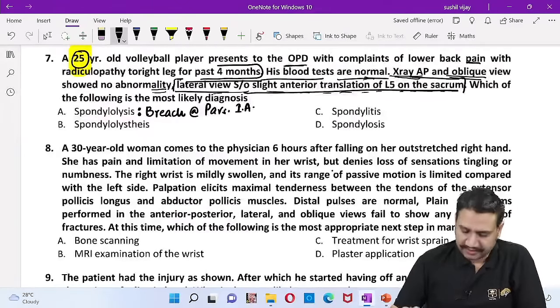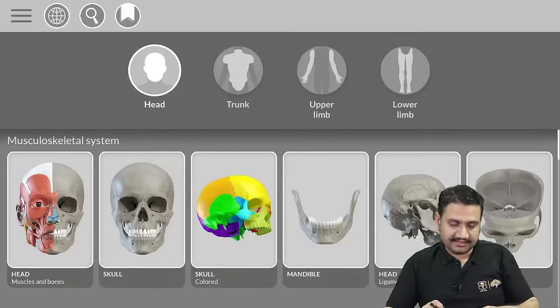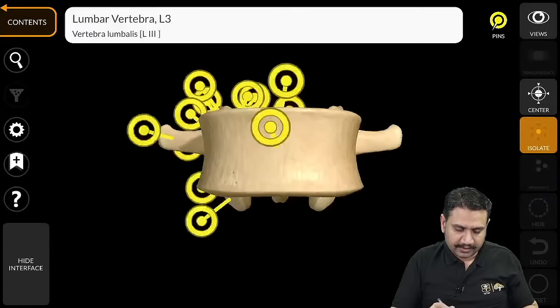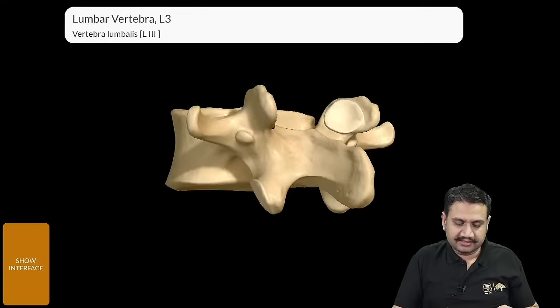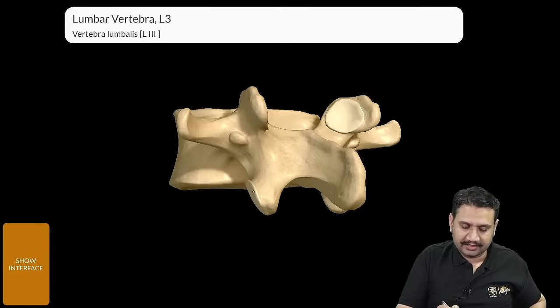Where is the pars located? Let me just show you very quickly. If you forget these things, or if you have forgotten where exactly the pars area is, let me just put that image for you. So when you look at the structure of the vertebra, have a look. This is an oblique view of the spine, right? So here you all can see this dog that is being made here.